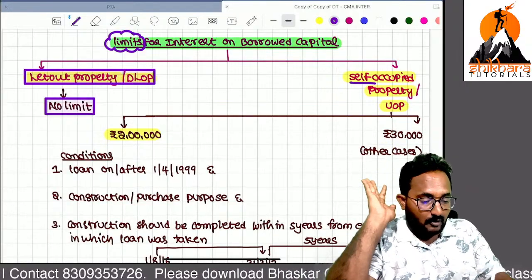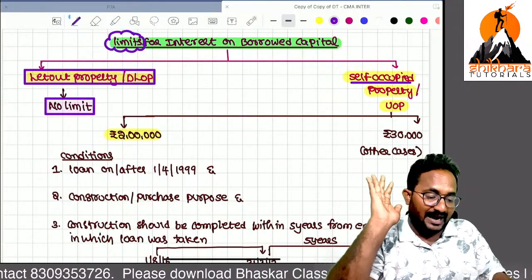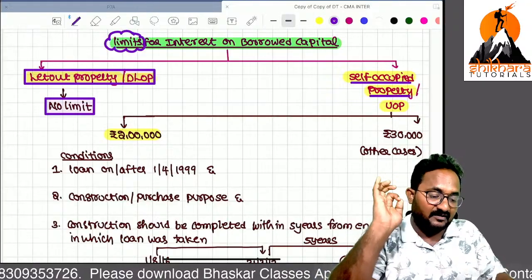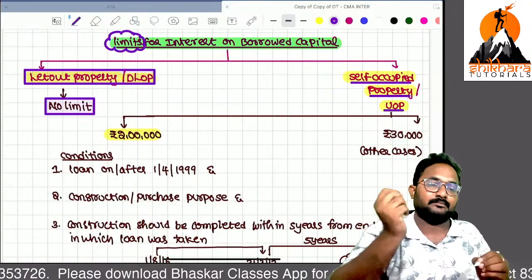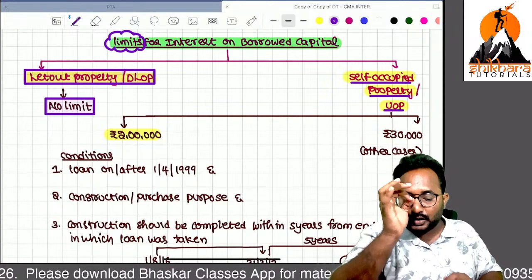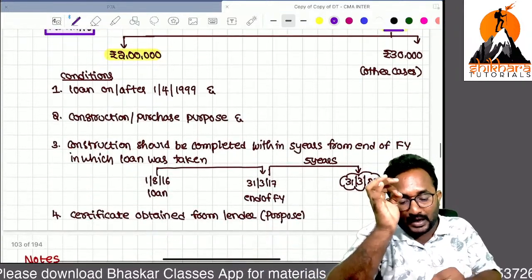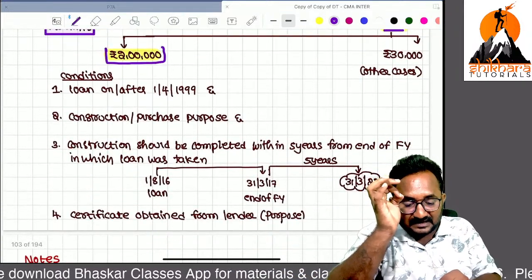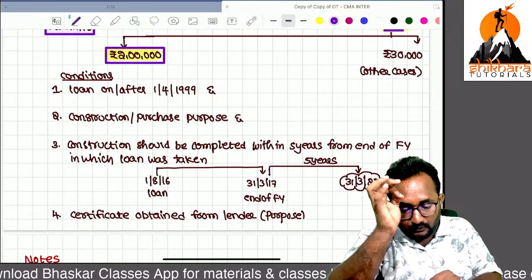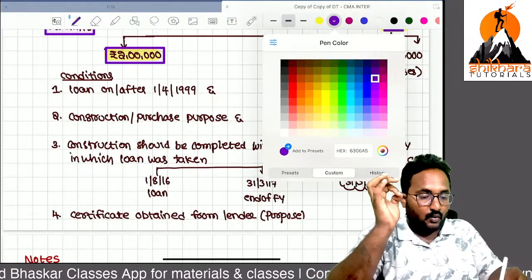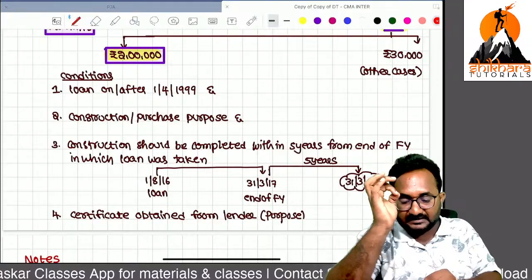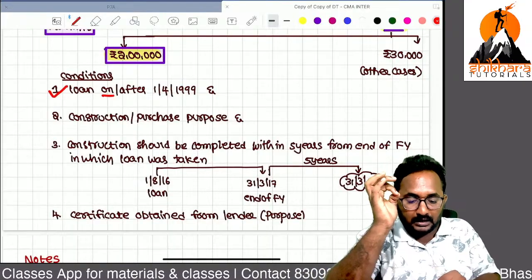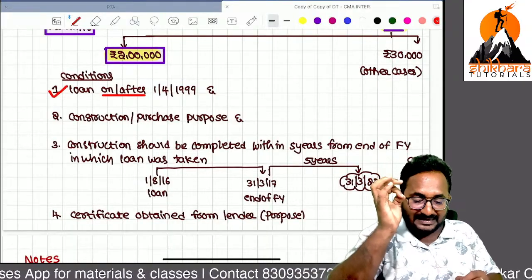In case of self-occupied or unoccupied property, I want to limit this interest deduction because you don't have any income. So I want to limit the deduction to 2 lakh if conditions are satisfied. How many conditions? 4 conditions. What are the 4 conditions? The first condition: the loan should be taken on or after 1/4/1999.